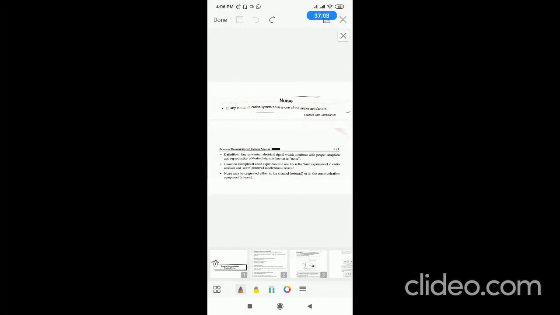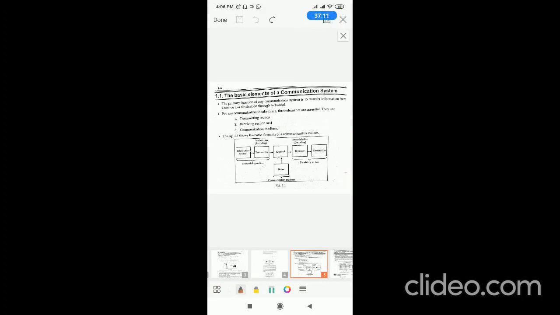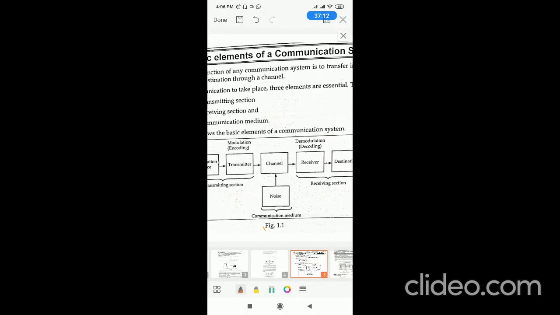When you look at this block diagram of the communication system, when the noise is generated inside the channel, that is called external noise. When the noise is generated in either the transmitter or the receiver, that is called internal noise. So noise can be categorized in two ways, internal noise and external noise.